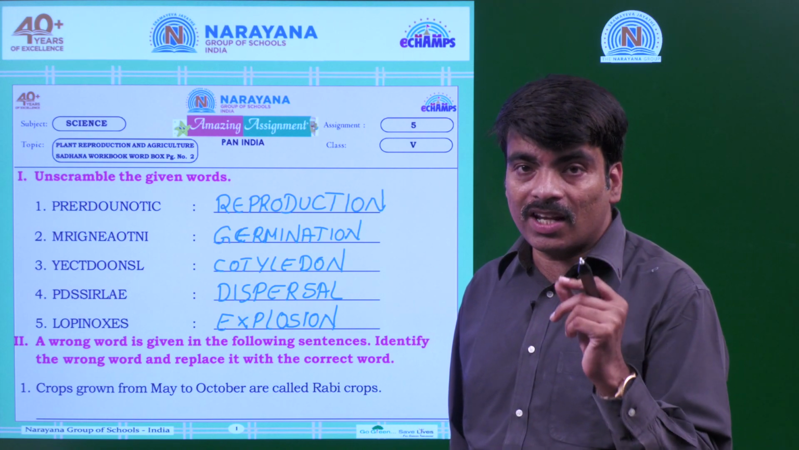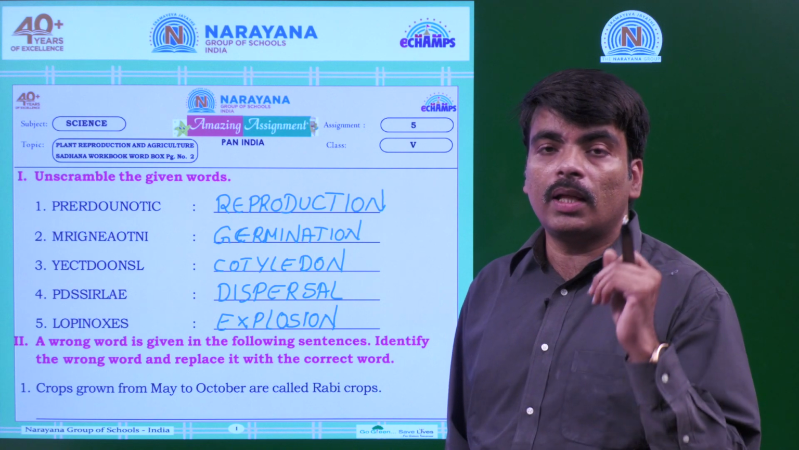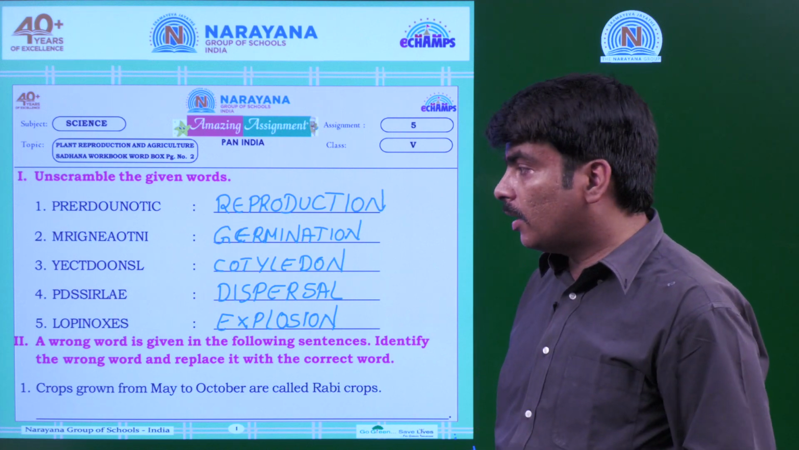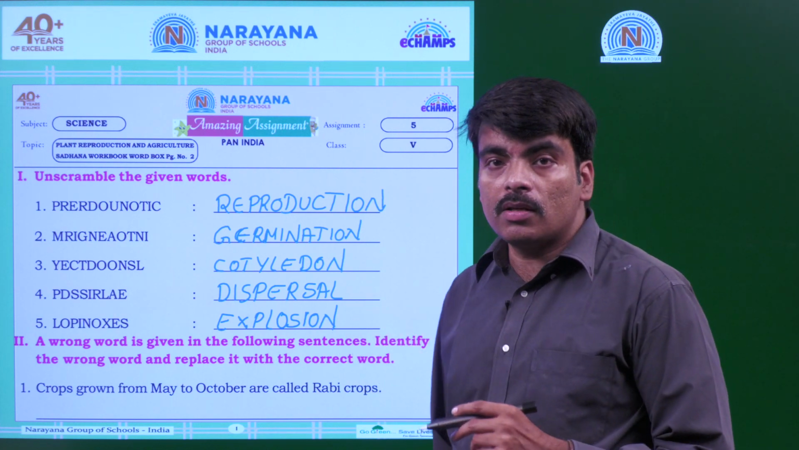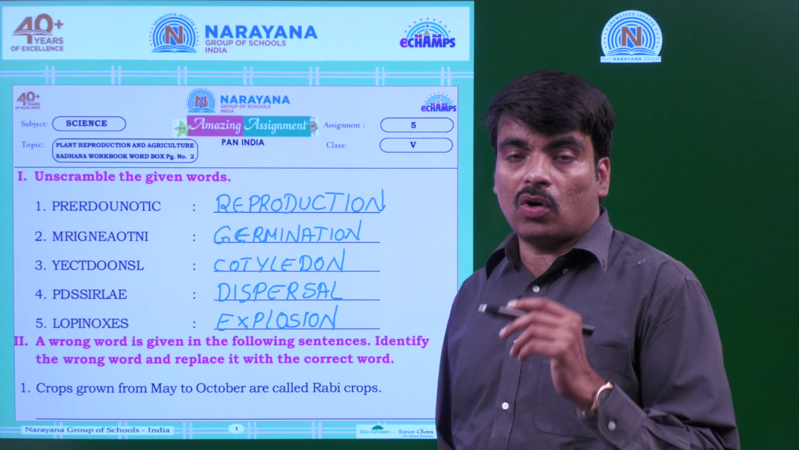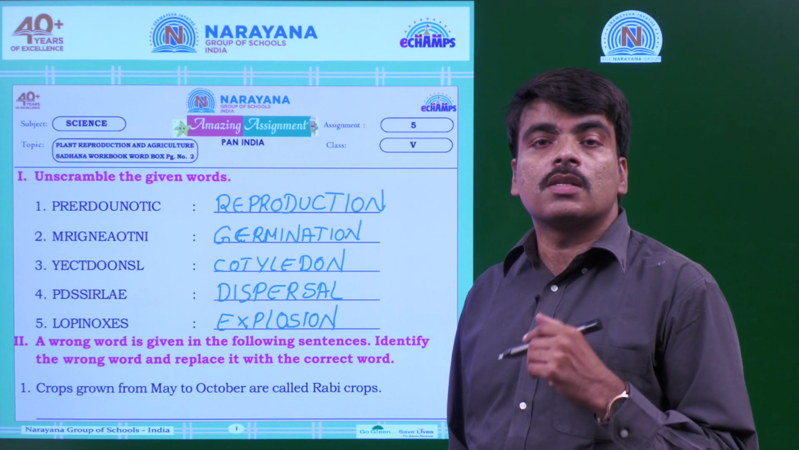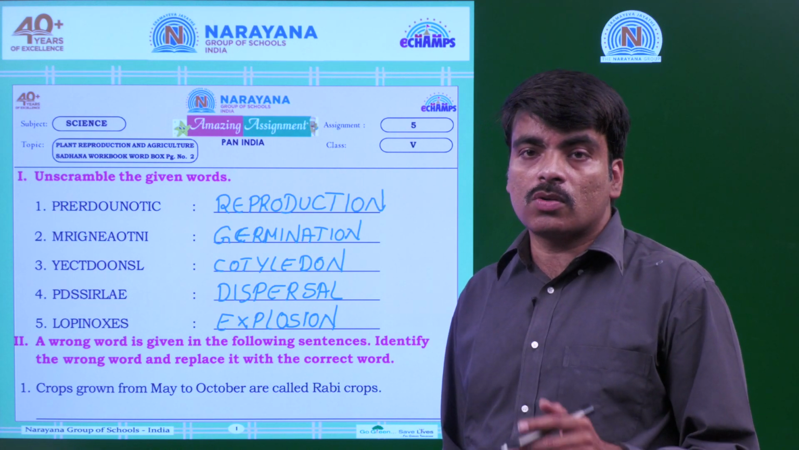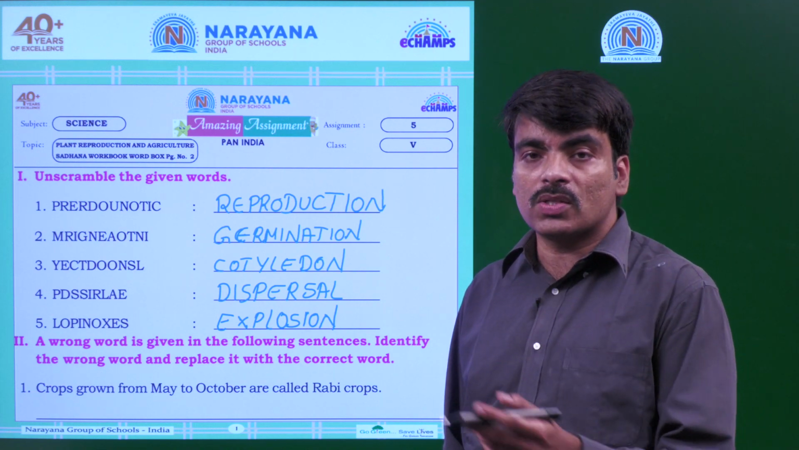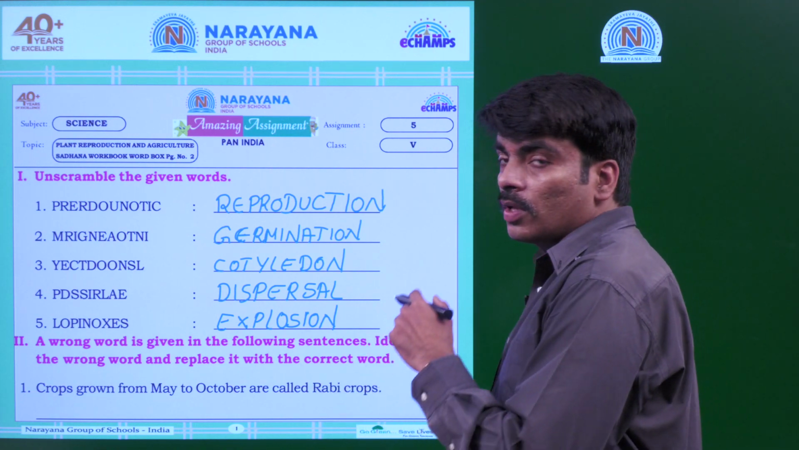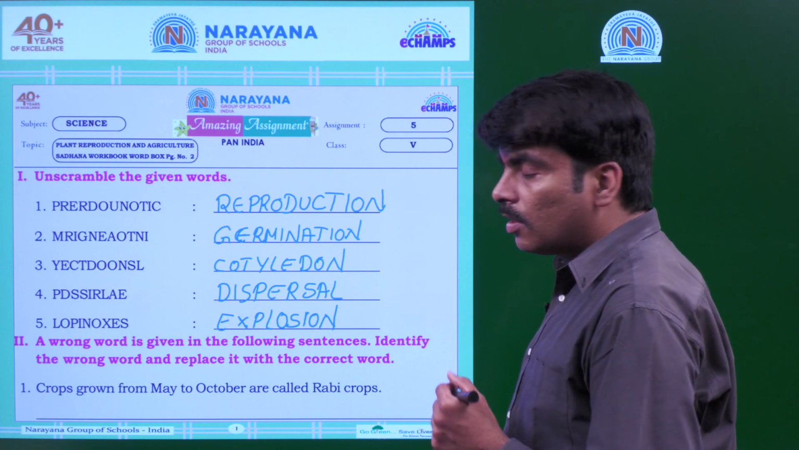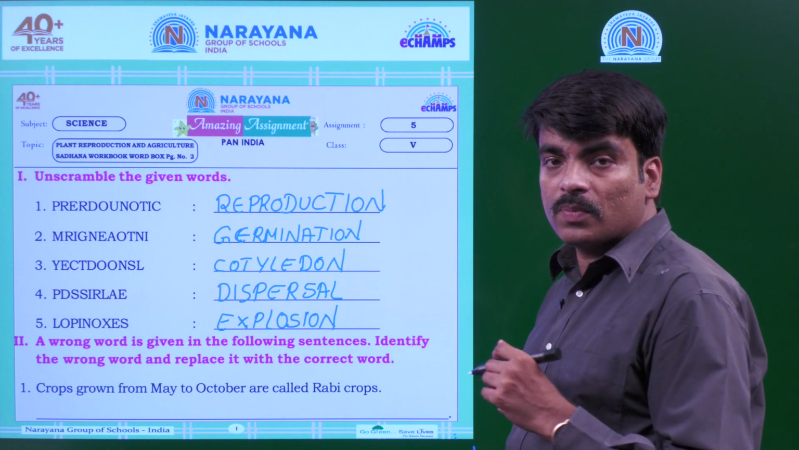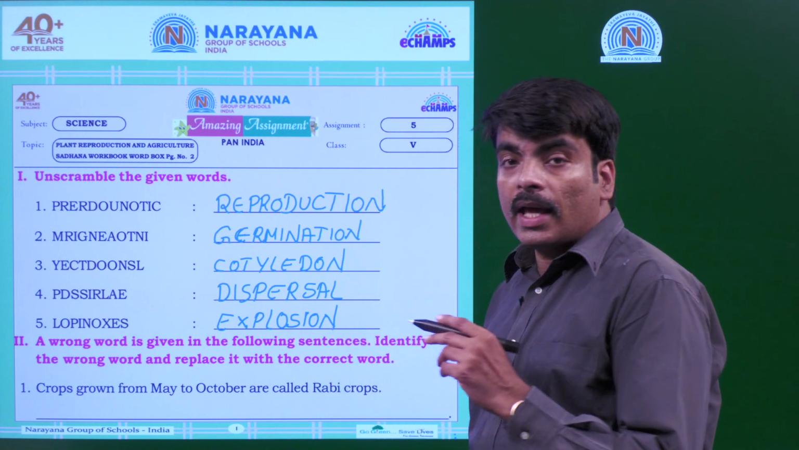Now third one is cotyledon. Cotyledon is a part of the seed which protects and provides food to the baby plant. Fourth one is dispersal. Dispersal is a process of spreading of the seeds. Seeds get scattered. They are moved away from here and there. There are so many methods or agents which carry the seeds from one place to another place. The process of this scattering of seeds is called dispersal.